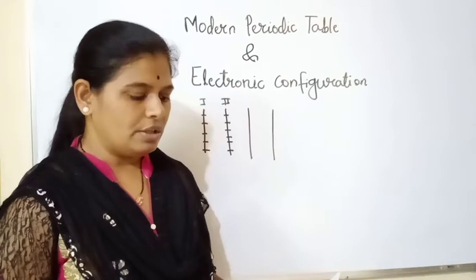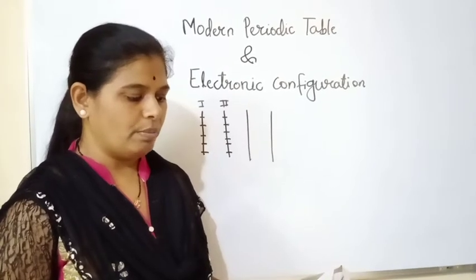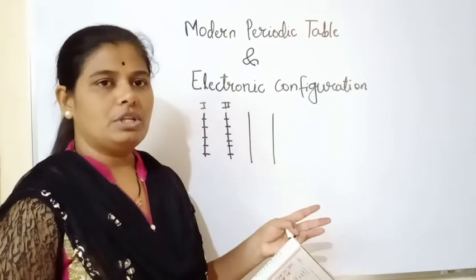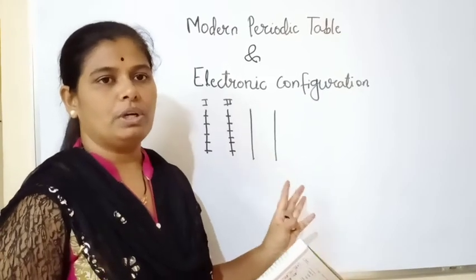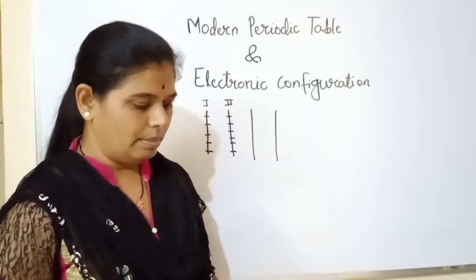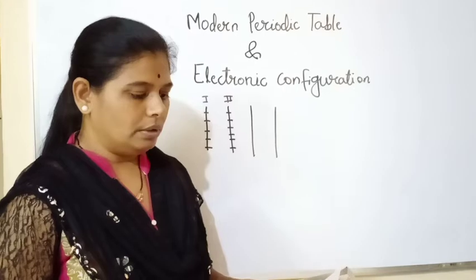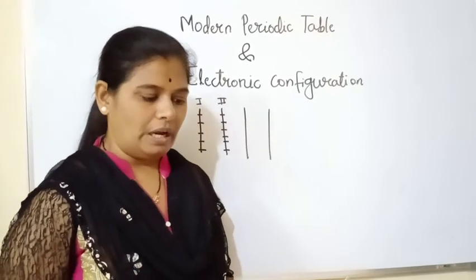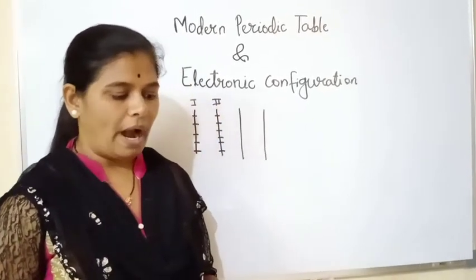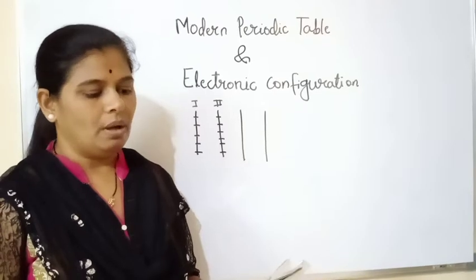These characteristics of the groups and periods in the modern periodic table are seen just because of the electronic configuration of the elements. It is the electronic configuration of an element which decides the group and period in which it is to be placed.